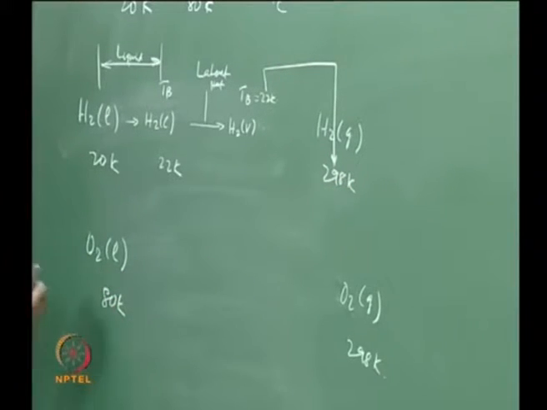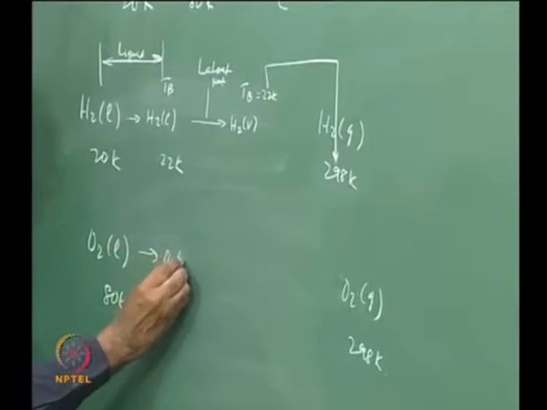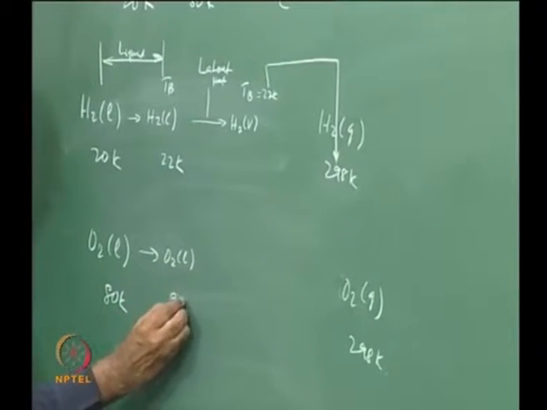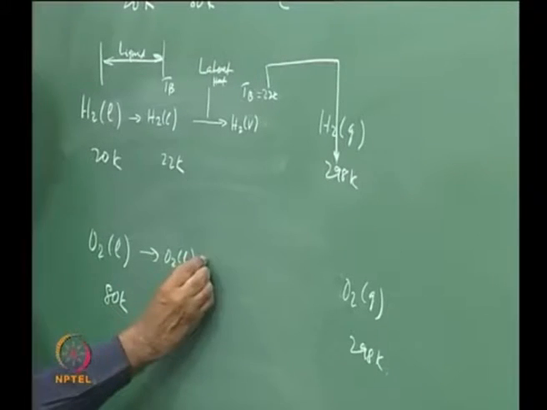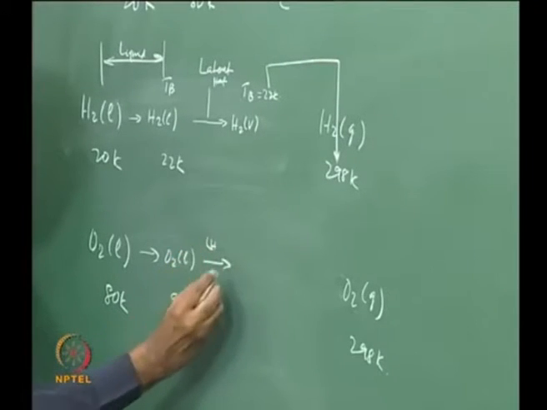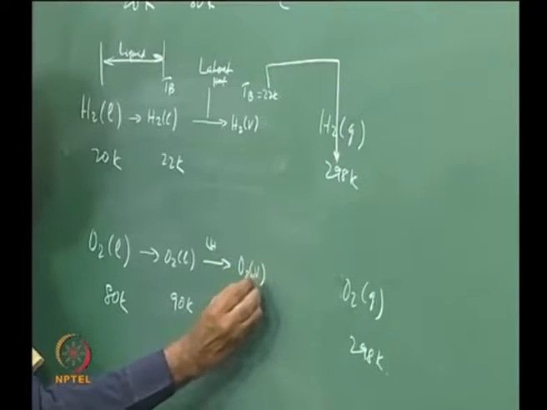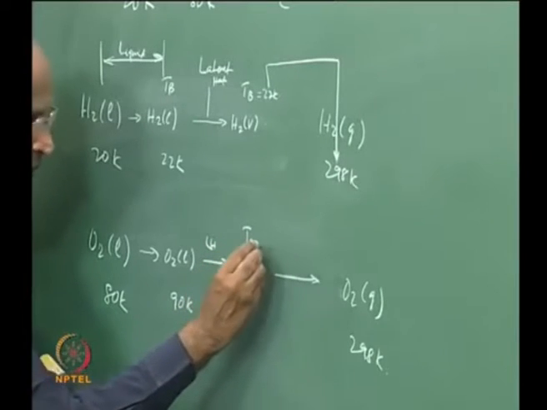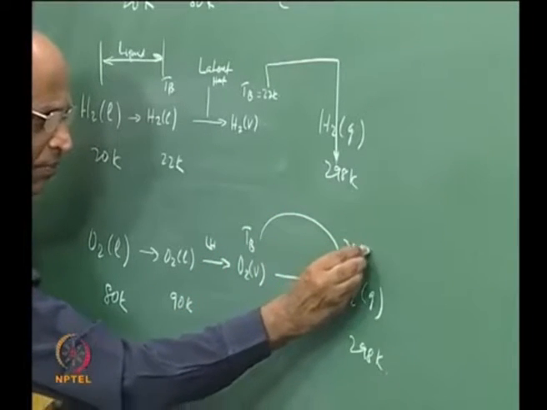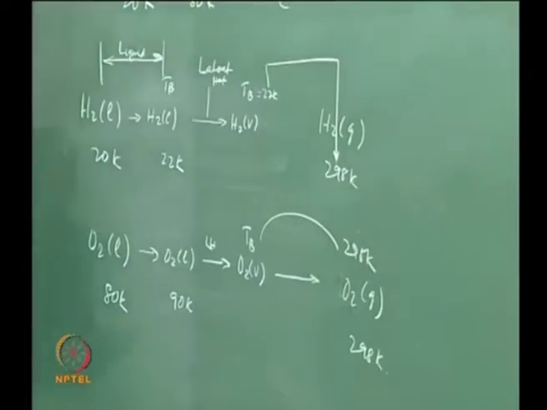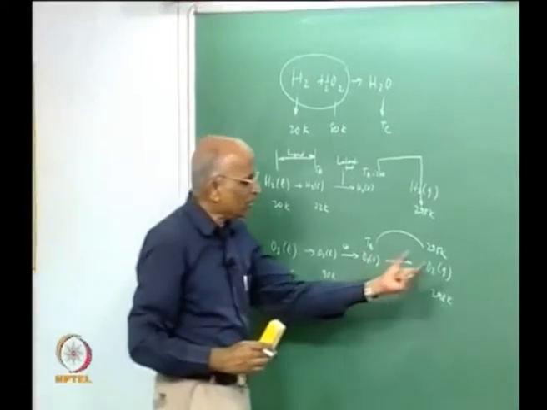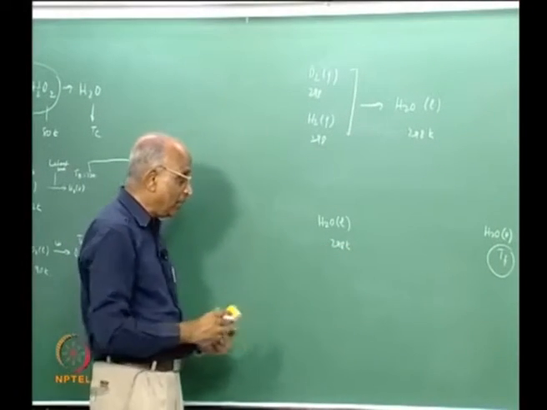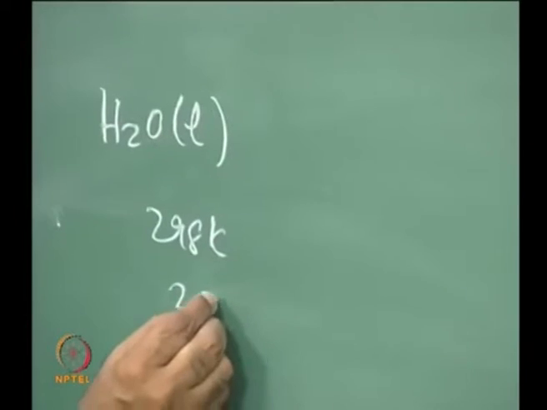Similarly, for oxygen, if I say the boiling temperature of oxygen is around 90 Kelvin, then I convert the liquid using latent heat into oxygen gas, oxygen vapor, at the boiling temperature of 90 Kelvin, and then I increase it to 298 Kelvin. And what is the process here? I have liquid water which is formed at 298 Kelvin; mind you, 298 Kelvin is 25 degrees centigrade.